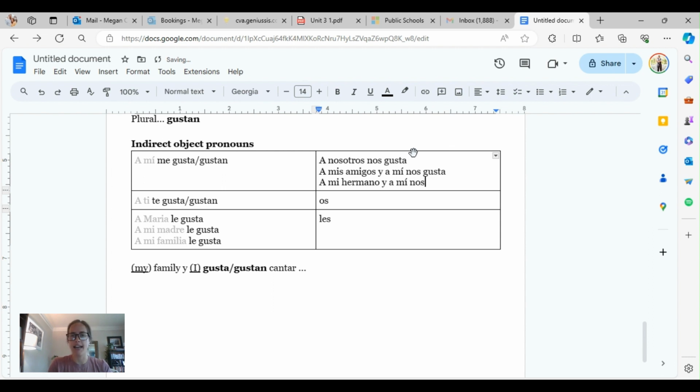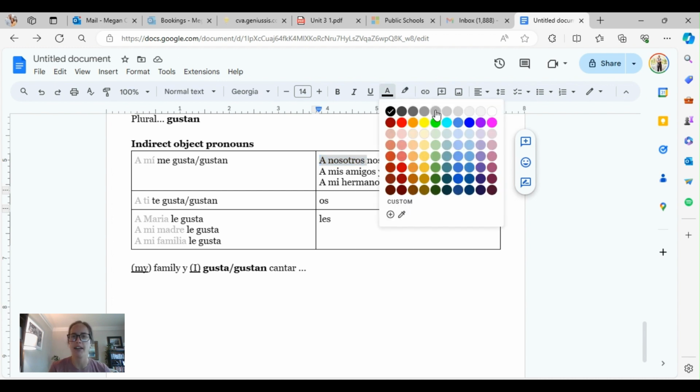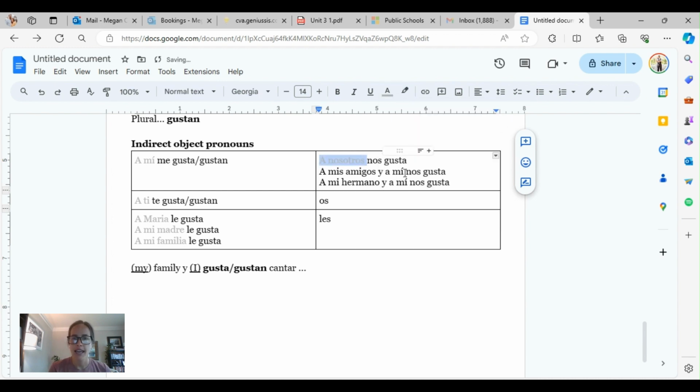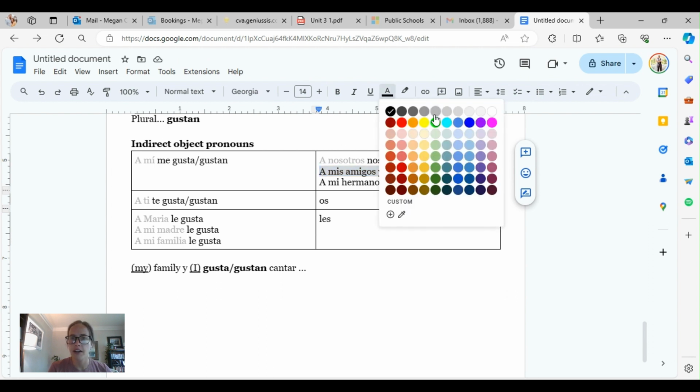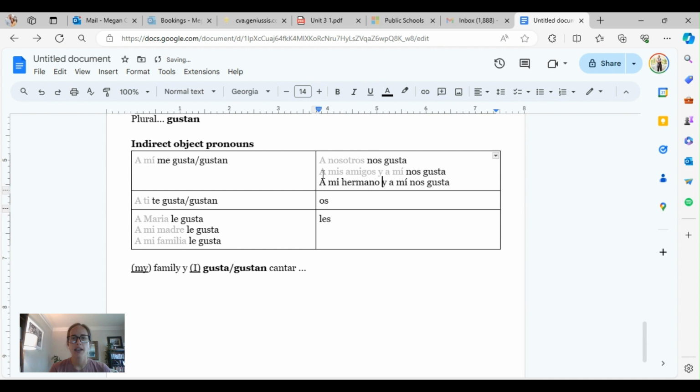So remember that for this specific category up here, it has to include me. Nosotros means that I'm a part of it. It's we. We like it. And the way that we got around clarifying who it is right here is I'm saying my friends and me. So I put an a in front of my friends and an a in front of me just to clarify who it is. And finally, a mi hermano y a mí nos gusta.